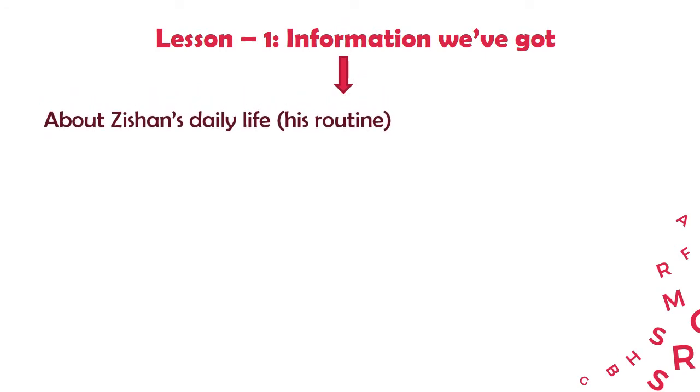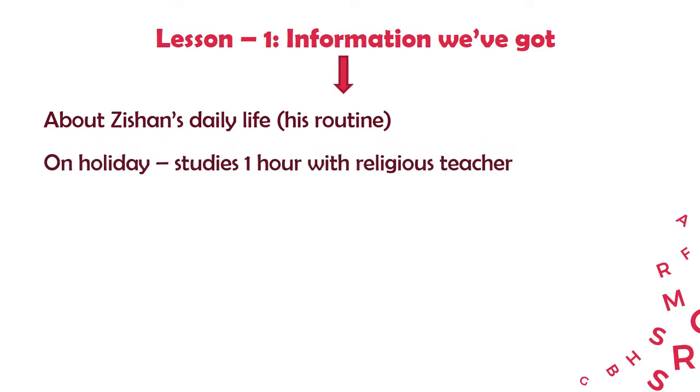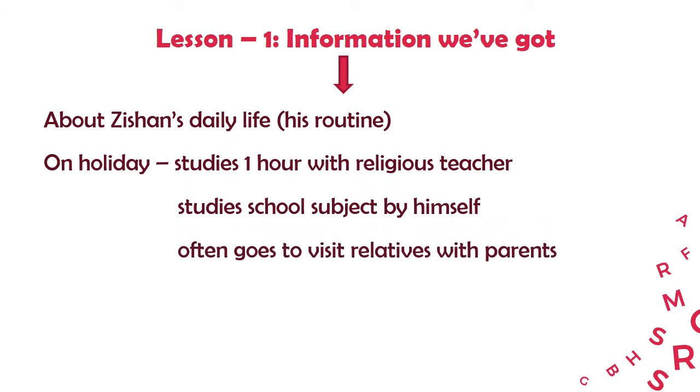And from lesson 1, we have got information about Zishan's daily life, his routine, and we learned that on holiday he studies an hour with his religious teacher, studies school subjects by himself, and often goes to visit relatives with his parents. So these are the activities.